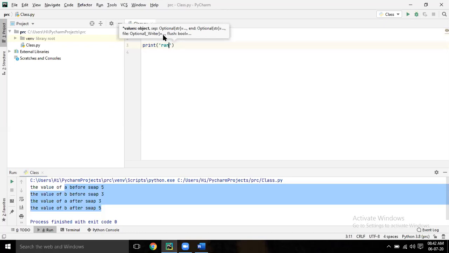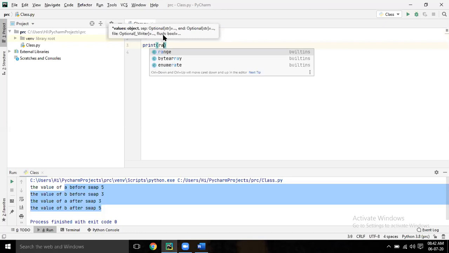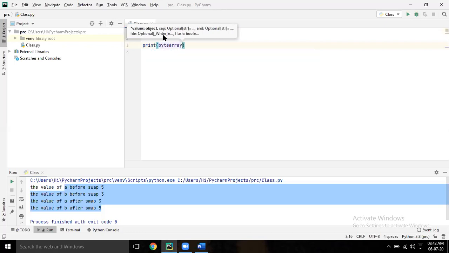Range is a keyword. Print range 10. You write print, then range within bracket 10.